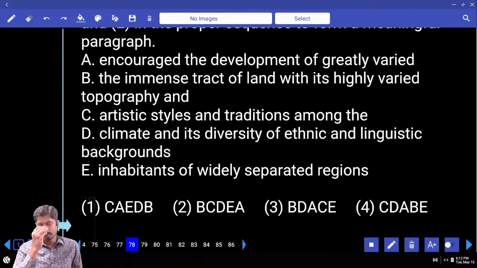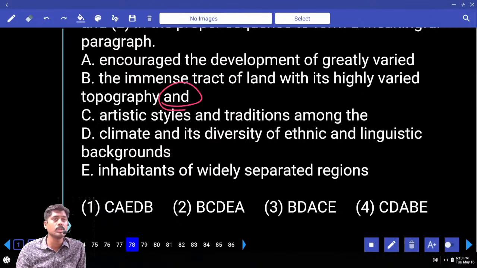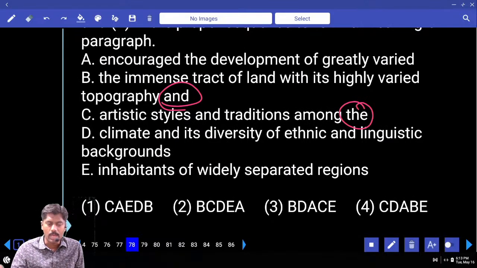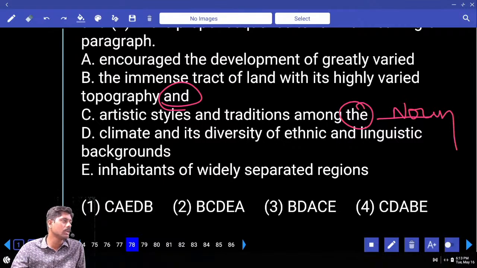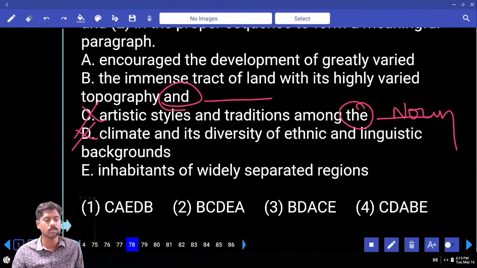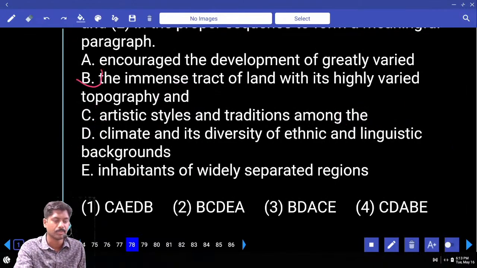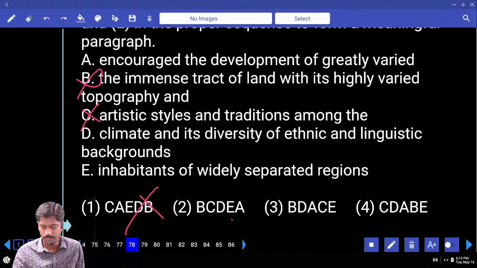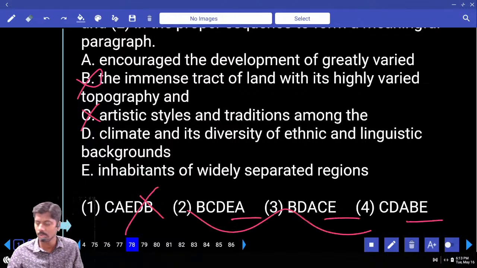If you look at the starting, there is no hint. But if you look at the ending of the sentences, B is ending with and. That cannot be the last statement. C is ending with the, that cannot be the last statement, because after the, a noun is needed. With a noun, a sentence can end, but with a definite article, it cannot end. Similarly, with and, a sentence cannot end. Continuation is needed. Sorry, B and C cannot be the last. Okay, answer is 2, 3, 4.